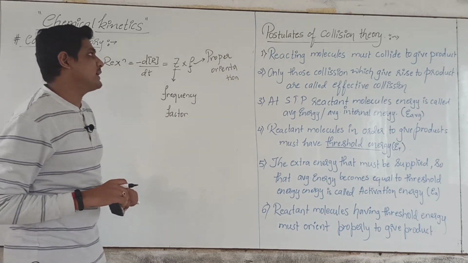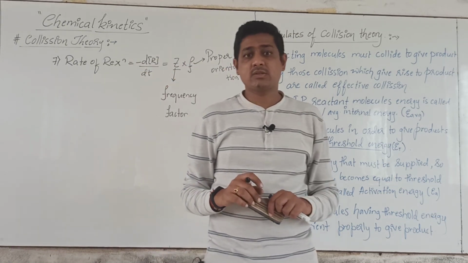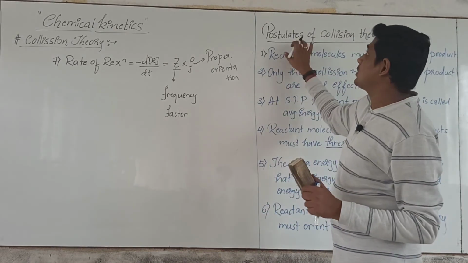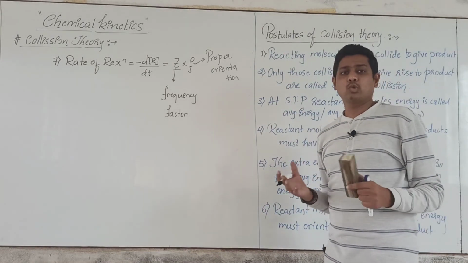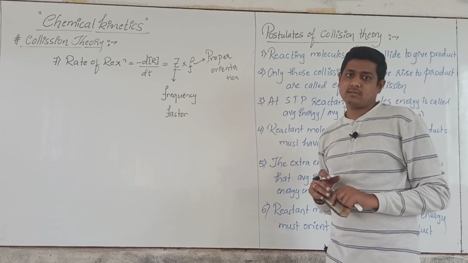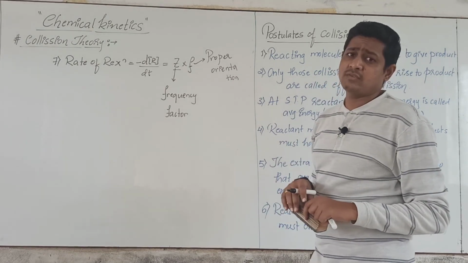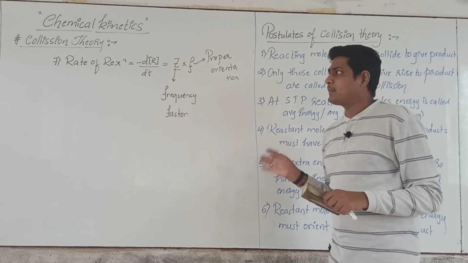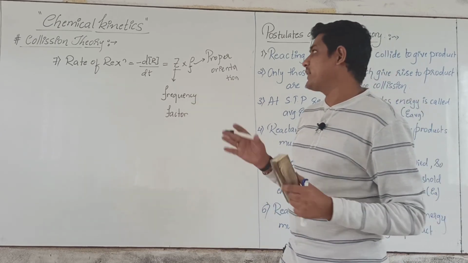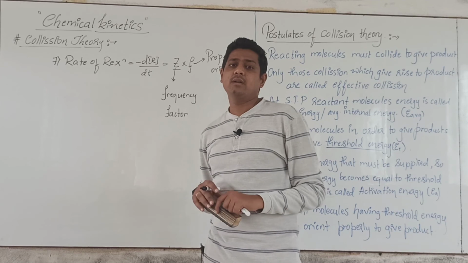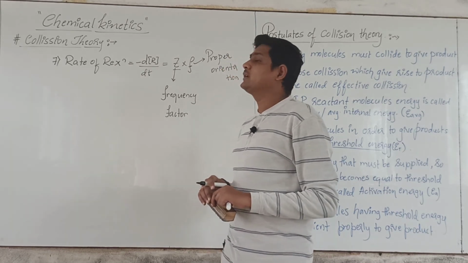So these are the postulates of the collision theory. This is very important. Sometimes they will ask you the postulates of the collision theory for 1 or 2 marks, or ask you to write any one postulate, or 2 or 3, and depending on that you have to write. Very simple, but very important, is your collision theory.